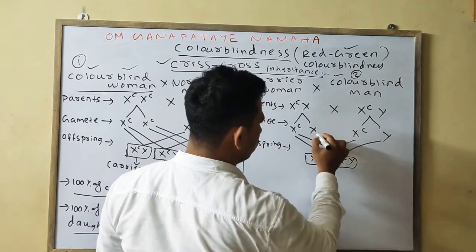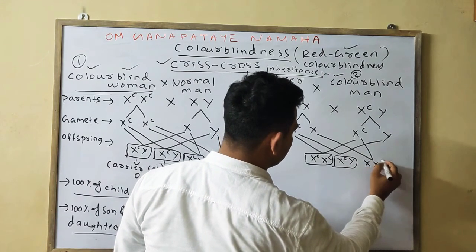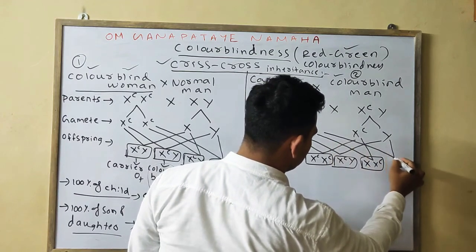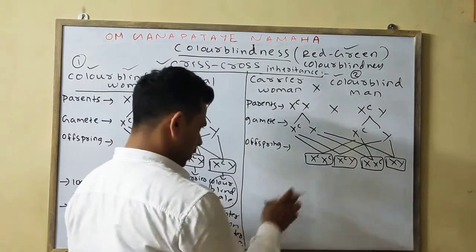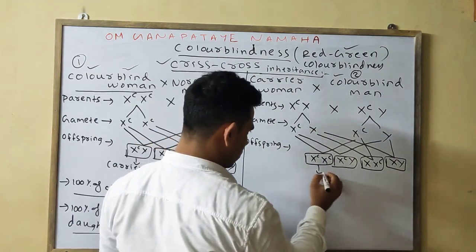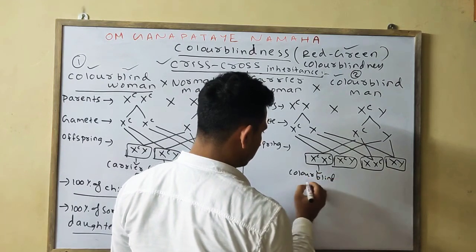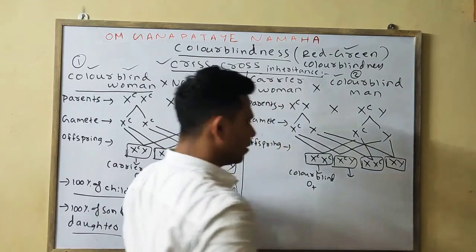Okay, two more, this one will cross with this one, we will find XXC. Fourth one is your XY. Okay, so this one will be your colorblind daughter, colorblind daughter.